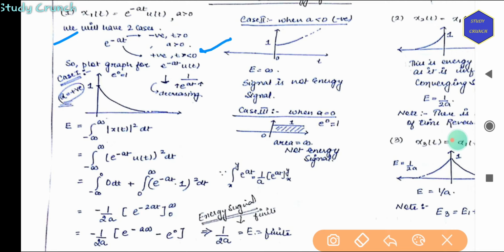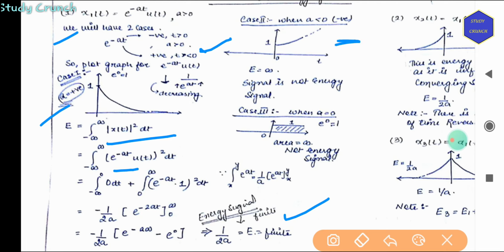So for case 1, we plot the graph with a positive. A positive will be decreasing, as e to the power at will be increasing. So x(t) square, now we'll be putting the value of e to the power minus at u(t) square. So this will give us 1 by 2a, which is finite. So for this case it is finite.